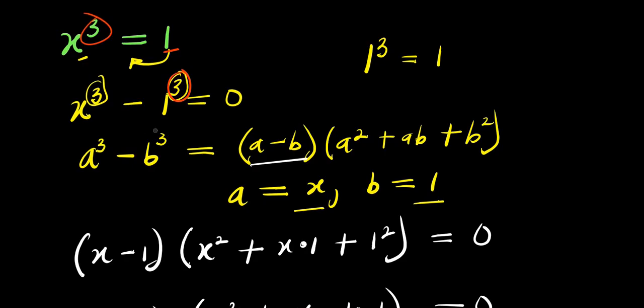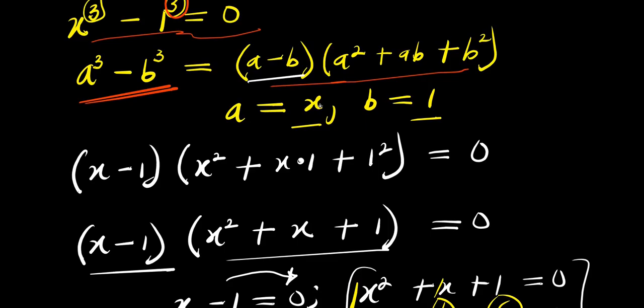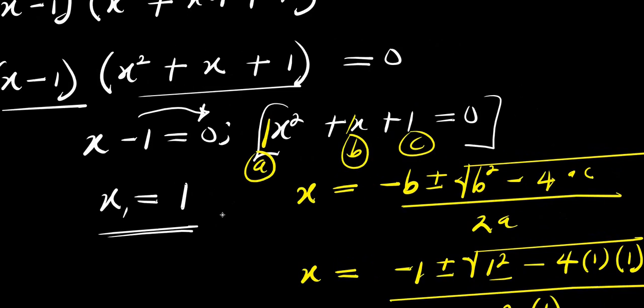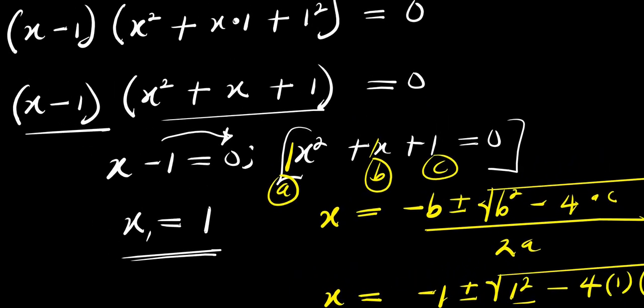So making use of this identity, we are going to expand. We make use of this identity, which is a minus b times a squared plus ab plus b squared, in which a is x and b is 1, depending on the equation that we have here. So we insert those variables for a and b. And from here, we formulated two different equations. One is a linear equation, and this other one here is a quadratic equation.